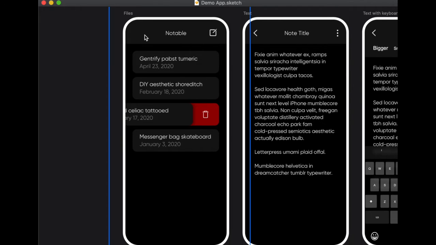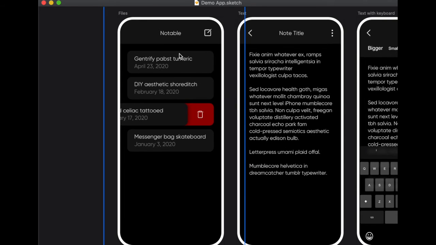So in this case, we have the file list. As you can see, there's a new file icon, new edit, whatever. This is the name of the app, Notable. This is the title bar. This is inside of an iPhone, of course. And these are the lists of various files that we've created on the note-taking app. So they're stored locally on some kind of database. And if you swipe left, then you get a little delete icon that you can click. Okay, so that's the listing functionality.